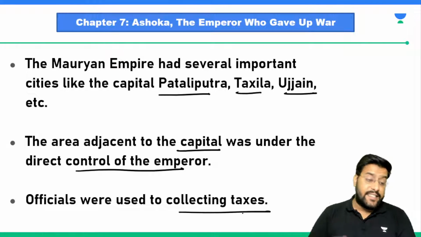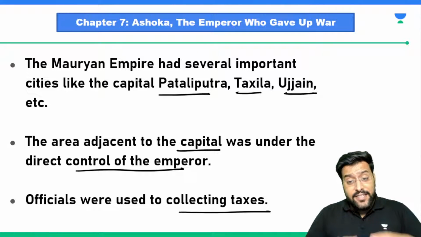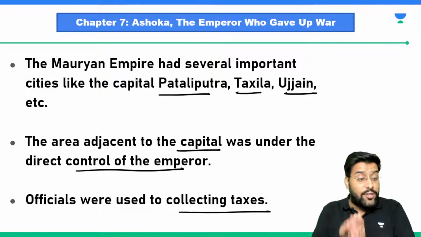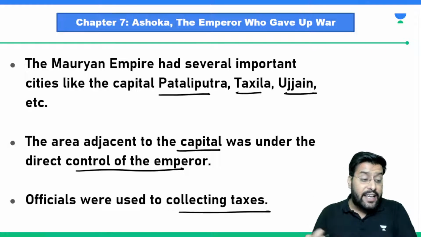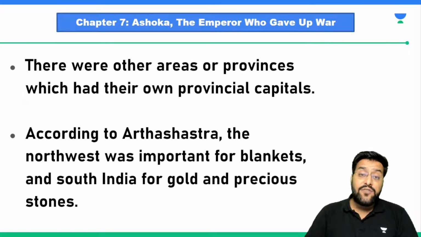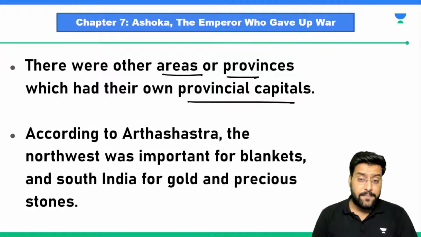officials to collect taxes. We talked about these things in the last chapters also, that eventually when these Janpadas became Mahajanpadas, now the rulers had to collect taxes because they had to maintain armies, they had to build castles, they had to build forts. So that's why the taxes were being collected. The other areas or provinces had their own provincial capitals.